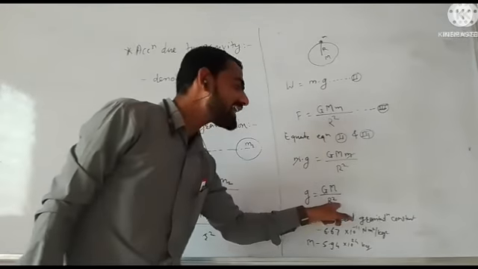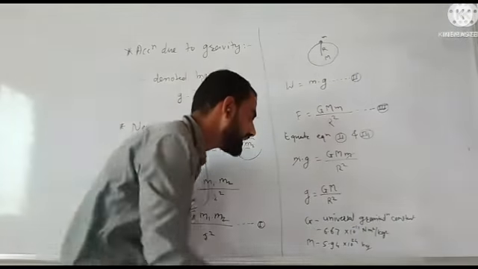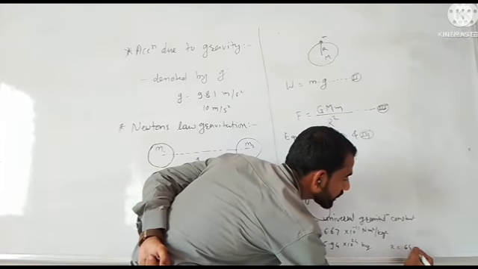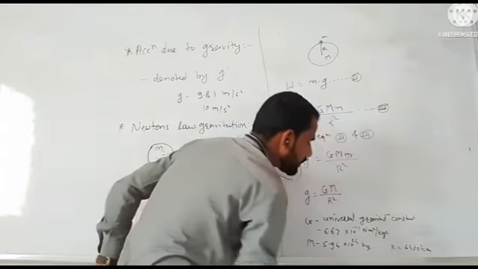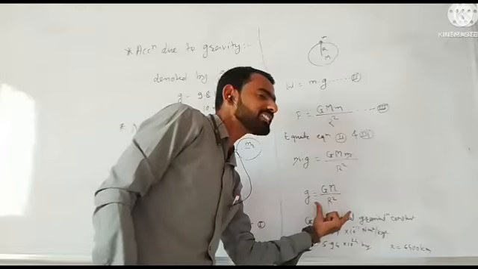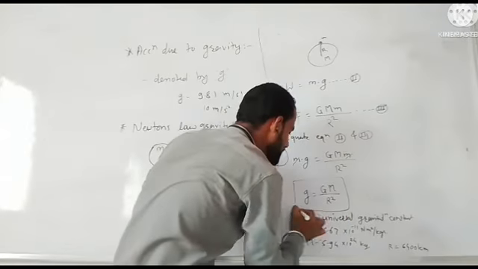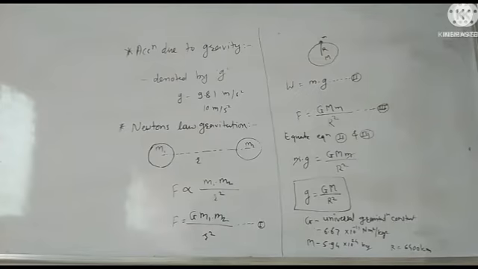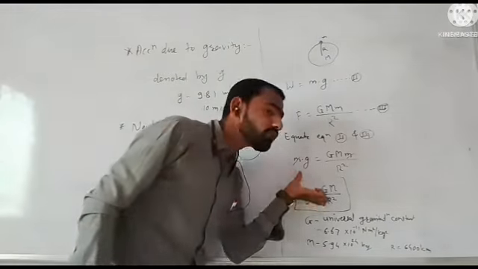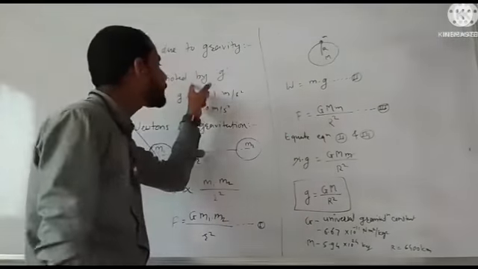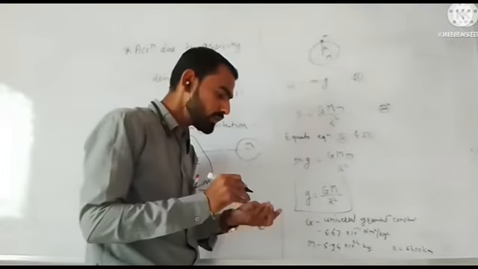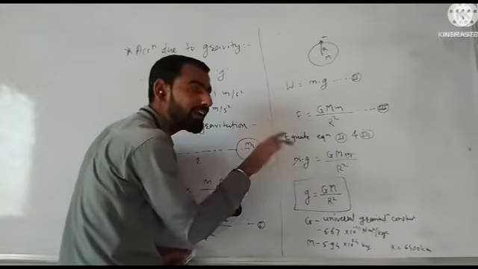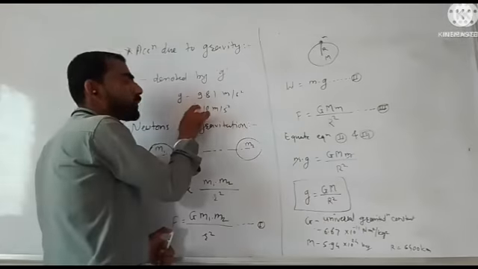R is the radius of Earth, which is 6400 kilometer. If we put all these values in this expression, we get the value of g, the acceleration due to gravity, as 9.81 meter per second square.